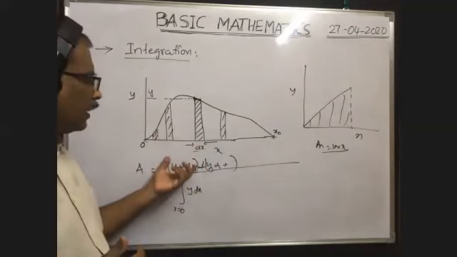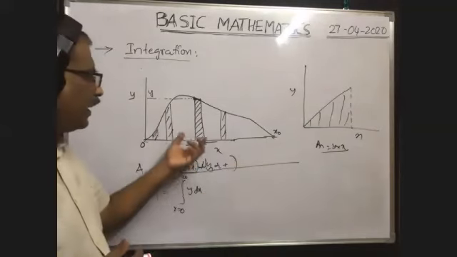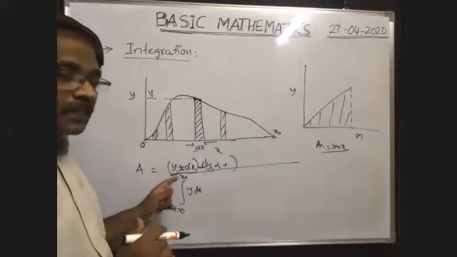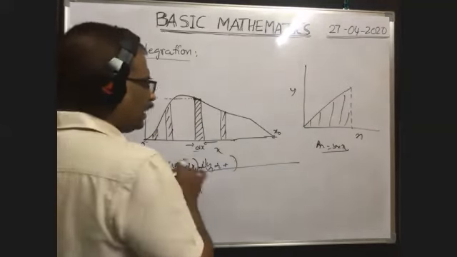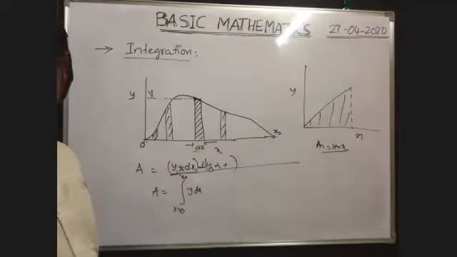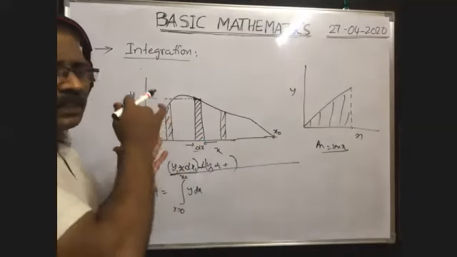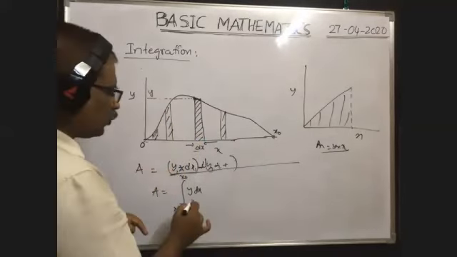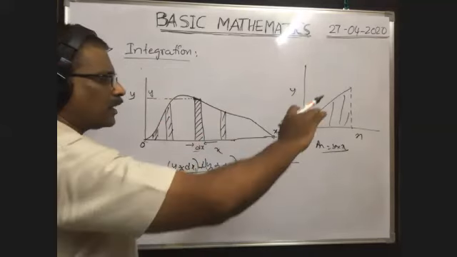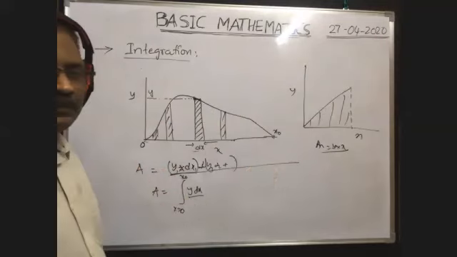Instead of finding the sum of the areas under an infinite number of elements, you find the area under one element, and instead of adding this infinite number of elements, you just write the symbol of integration.